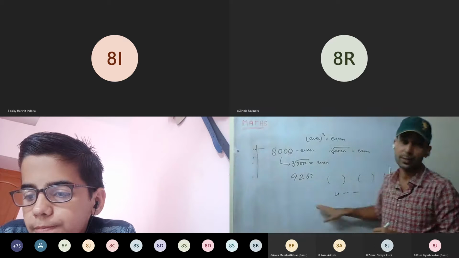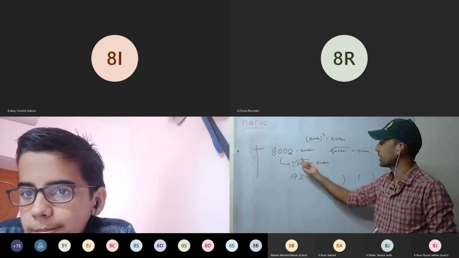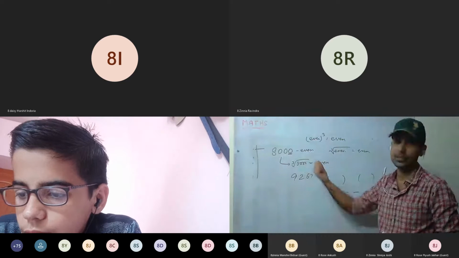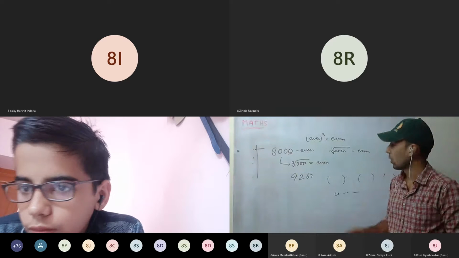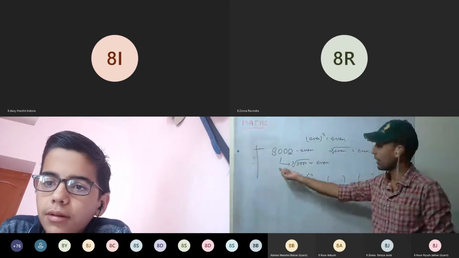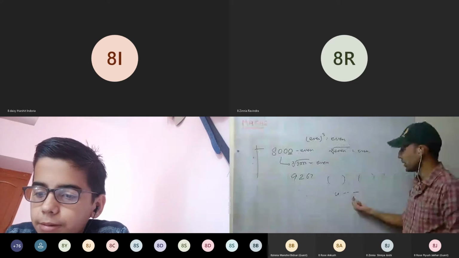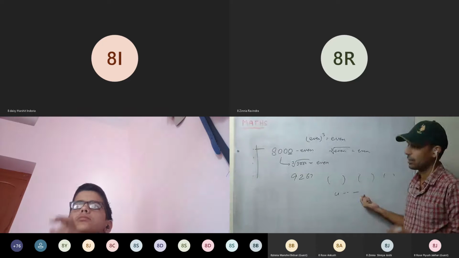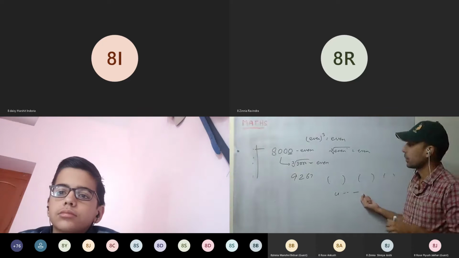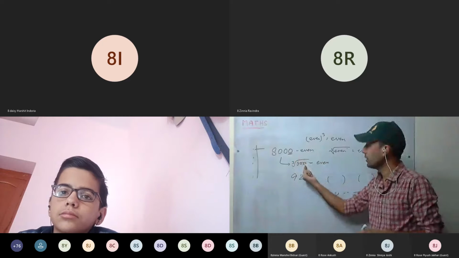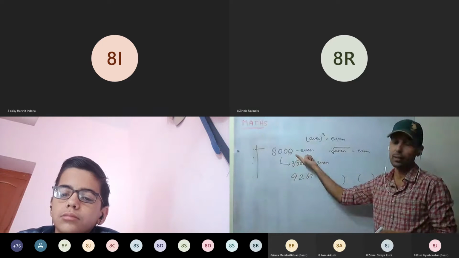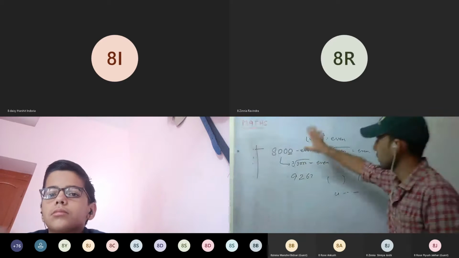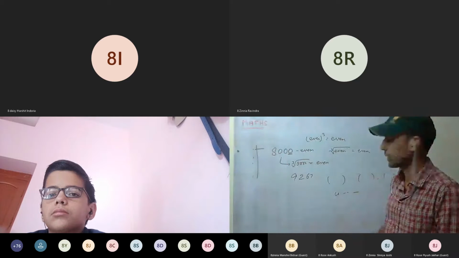You can do that method as well, but see here, we simply have to see the property that an even number's cube is even. So we have to check only the unit place. Or you want to go by that long method, find the prime factors, then find the cube root, and then you can tell whether it's even or not. Okay? But here we can simply tell by watching the digit at the unit place. So no need of finding all the prime factors. Is this clear?